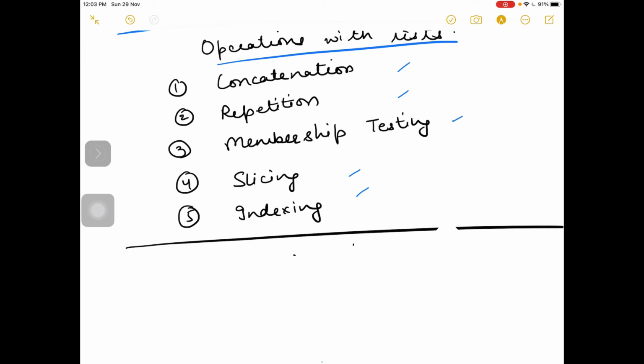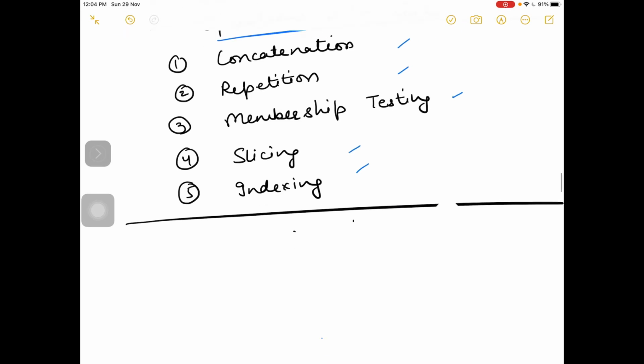First of all, we'll see concatenation. Concatenation means to join two lists. If you want to join two lists, then we will use the concatenation operation. Joining two lists, we just use the plus sign, which is a mathematical operator. Plus means to add two numbers, like 2 plus 3 is equal to 5. But here instead of numbers, we will join two lists. We will write L1 plus L2.